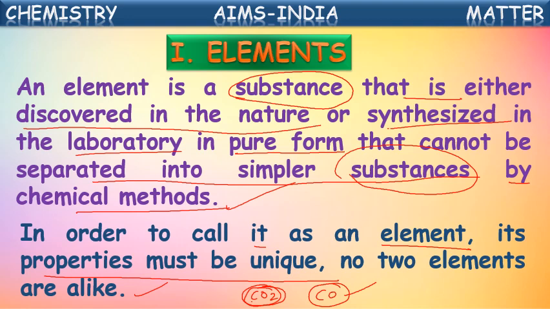Their properties are different. Even though carbon and oxygen are present in both, no two are alike. Their properties will not be the same; their color, their structure, something will be different.